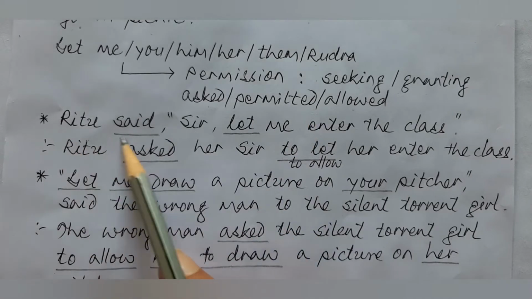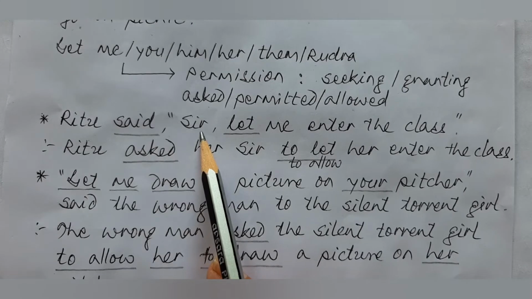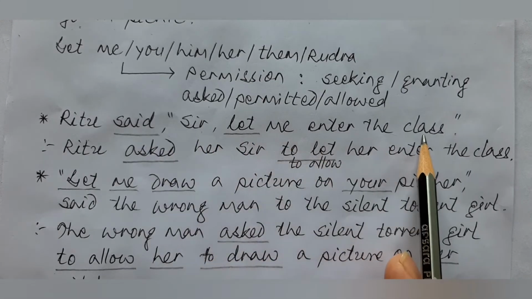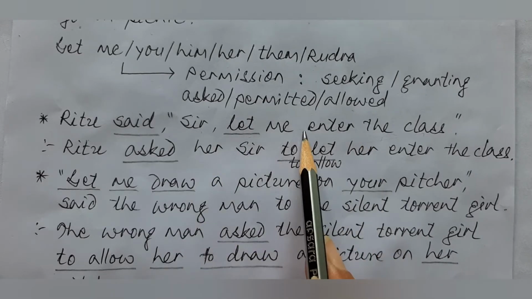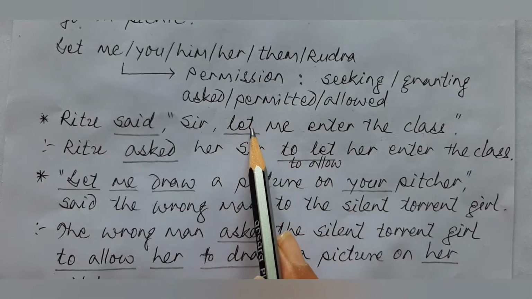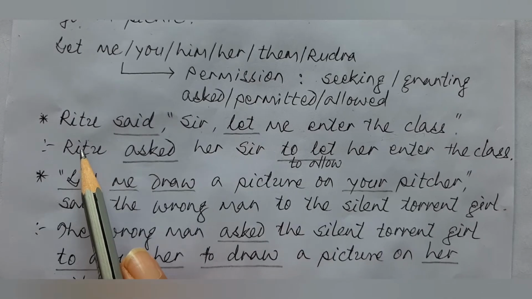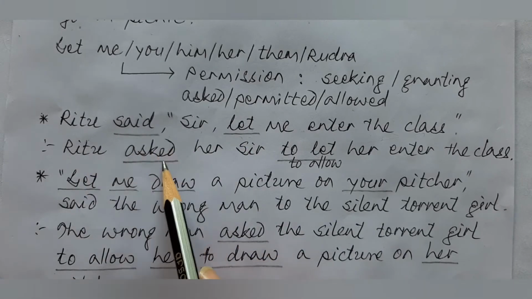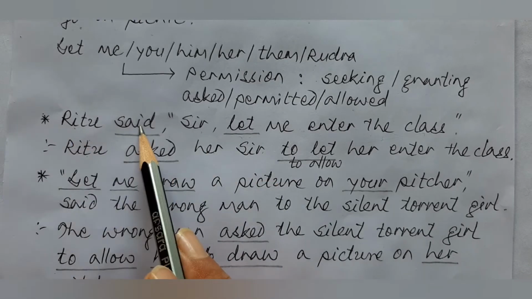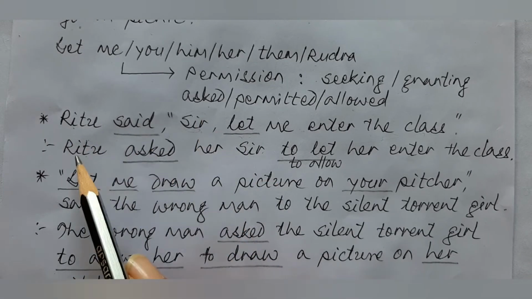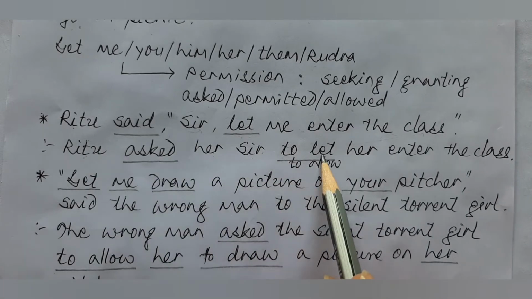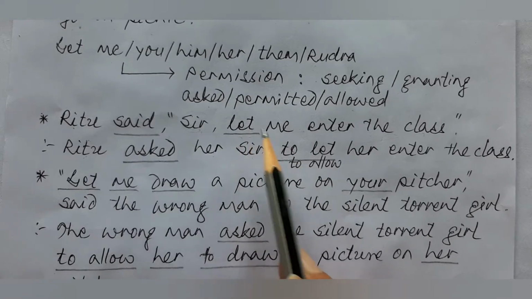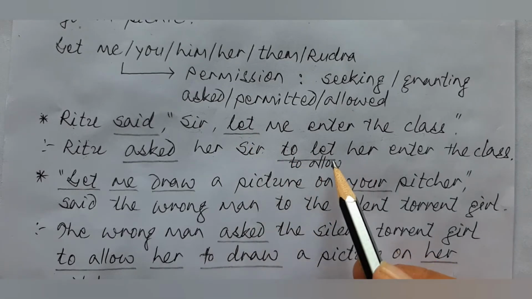Here Ritu said, in inverted commas, sir, let me enter the class. So this is nothing but in the form of a request. But here let construction is used. So you will convert this, you can use ask, that Ritu asked her sir. Ritu said, sir. So, but natural. Ritu asked her sir to let. You may write that, to let.